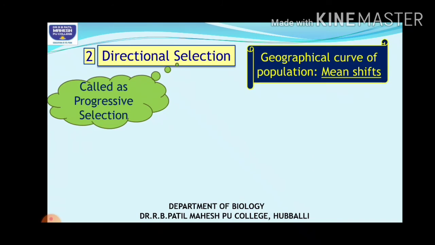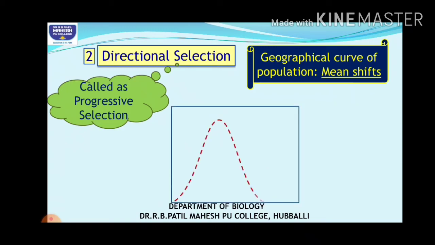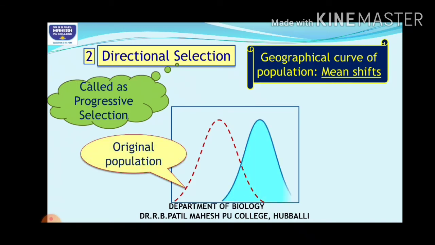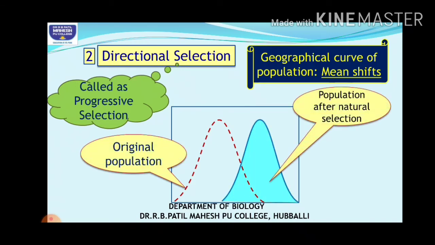What type of graph do we get? Here the mean is shifted. This is the graph showing the original population, but there is a shift from the original population. So this is the population after natural selection has taken place.